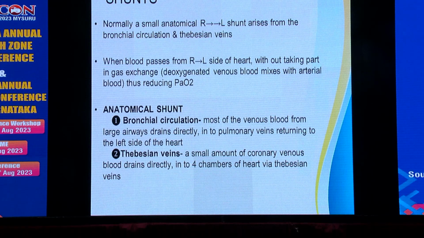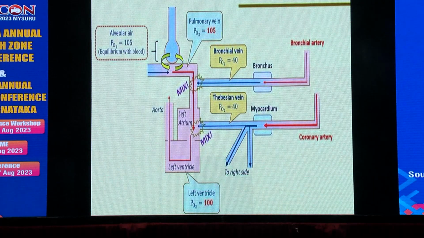Most of the venous blood from the larger airways drains directly into the pulmonary veins, returning to the left side of the heart. The Thebesian veins carry a small amount of coronary blood circulation, which drains directly into the four chambers of the heart via the Thebesian veins. So directly into the heart, so there is a shunt. This is anatomical shunt, the pictorial diagram.